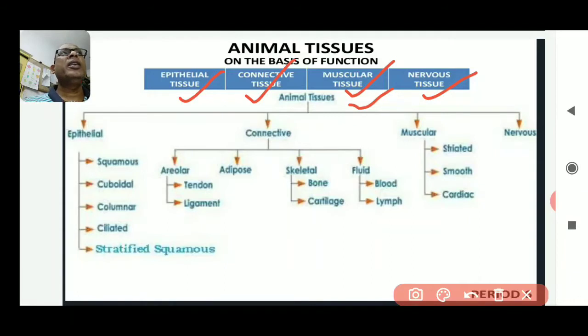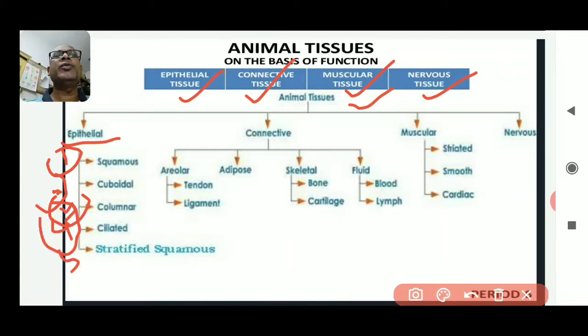In a broad classification, epithelial tissues are again divided into five types. First one is the squamous epithelial tissue, another one is the cuboidal epithelial tissue, third one is the columnar epithelial tissue, fourth one is the ciliated epithelial tissue, and the fifth one is the stratified squamous epithelial tissue.